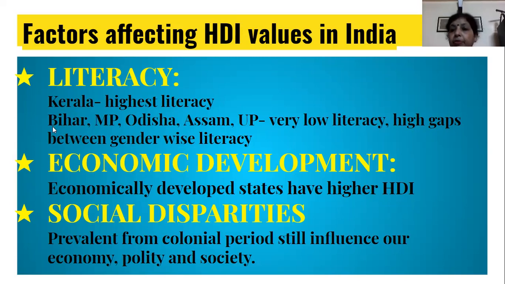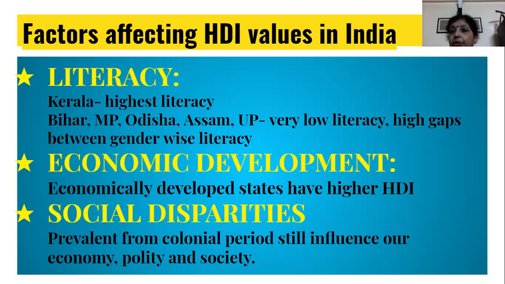There are some problems in states like Bihar, Madhya Pradesh, Orissa, Assam, UP. These states have a low level of literacy, and there are high gaps between gender-wise literacy, especially in the rural areas. The situation is still worse. So this could be one reason for their low HDI values.